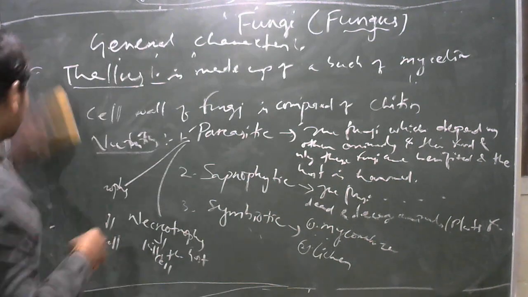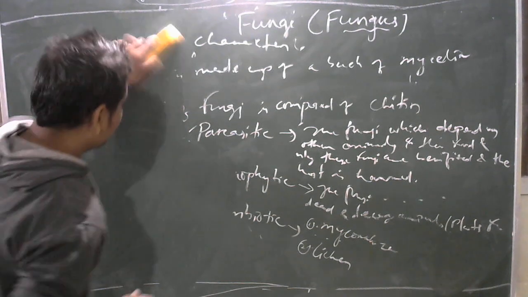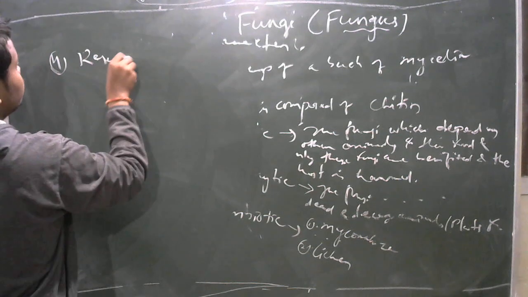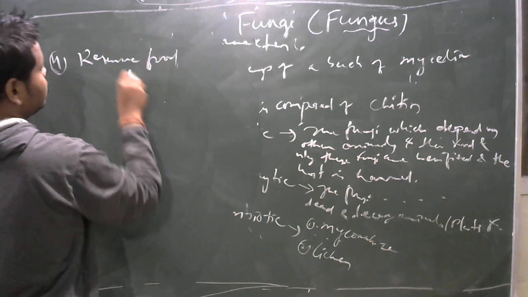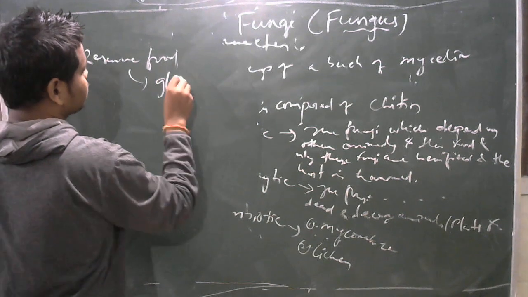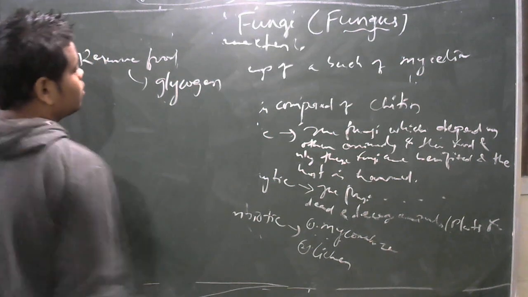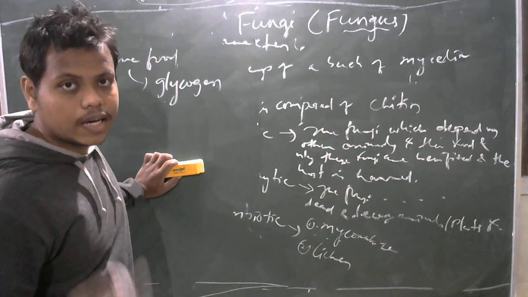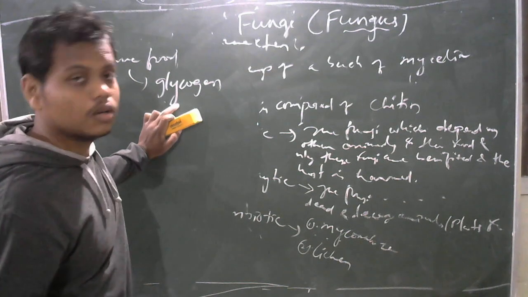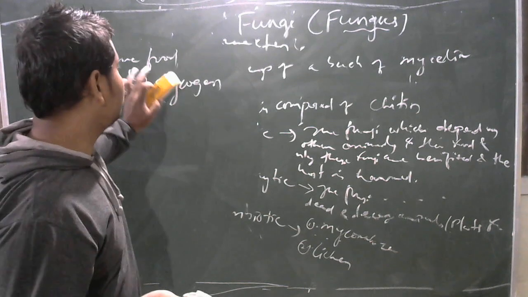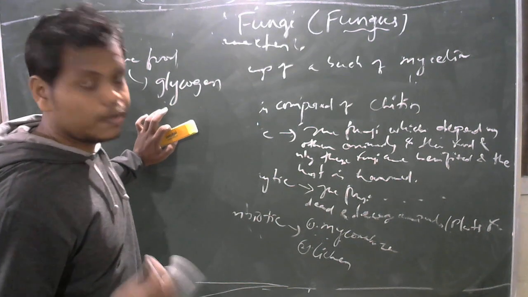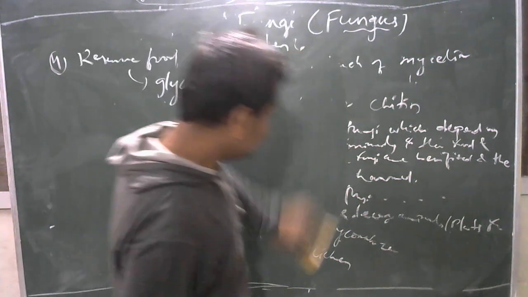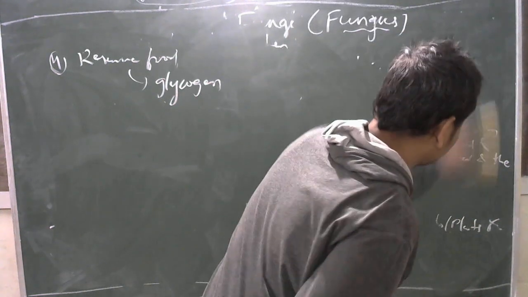Then the next thing after nutrition is the reserve food. The reserve food of fungi is glycogen. The reserve food of plants is starch, and the reserve food of animals is glycogen. But in fungi, the reserve food is glycogen, which is an animal character. Presence of a cell wall is a plant character. Presence of glycogen as the reserve food material is the animal character of fungi.